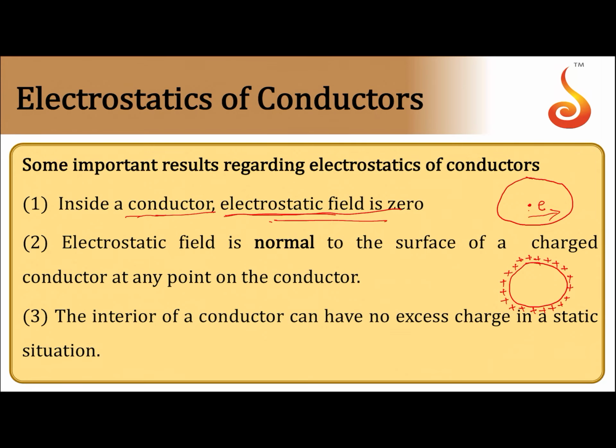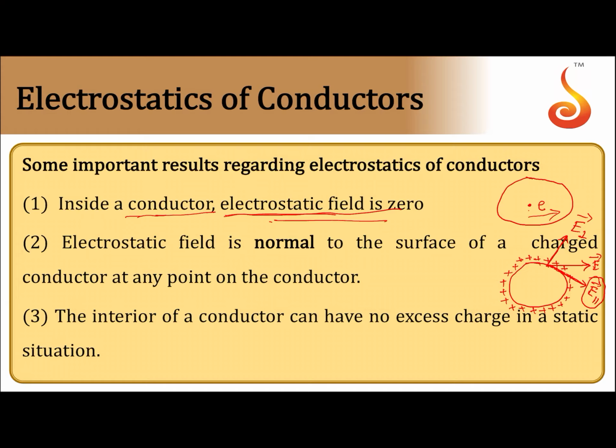Suppose it is not perpendicular to the surface, like at this point, let us say the field is along this direction. Then I can draw components of this electric field: one along the surface, which I will call E parallel, and one perpendicular to the surface, which I will call E perpendicular. So there are two components, and there is a non-zero component in the direction parallel to the surface.